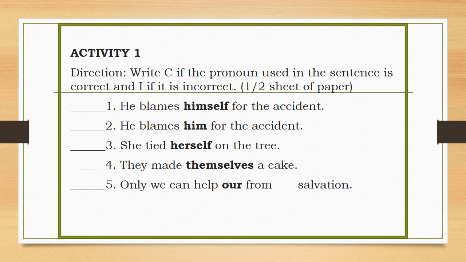Now let's have an activity. So before that, read the direction first. Write C if the pronoun used in the sentence is correct, and I if it is incorrect. So you can answer this on your half sheet of paper, and after answering this activity, you can transfer it to the Key to 12 e-learning site. You only have 1 minute and 30 seconds to answer this activity. So start now.